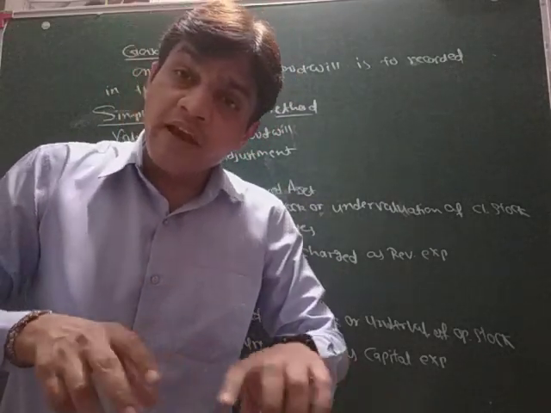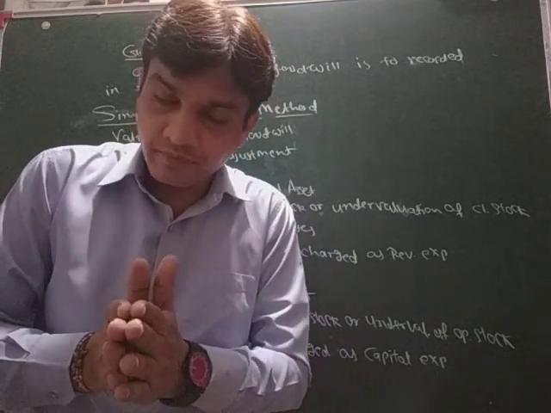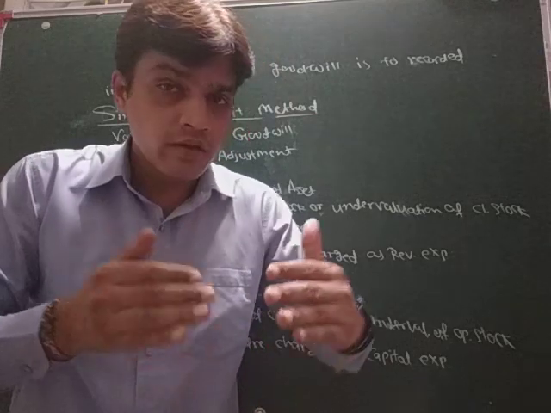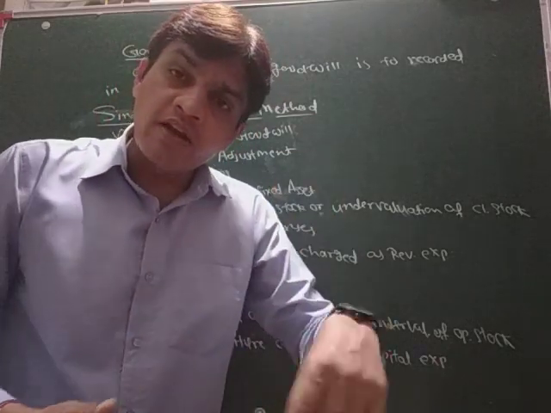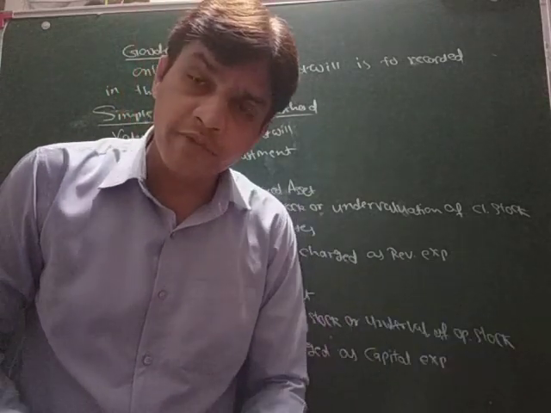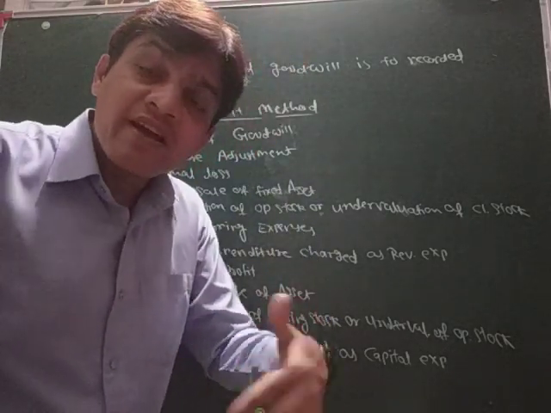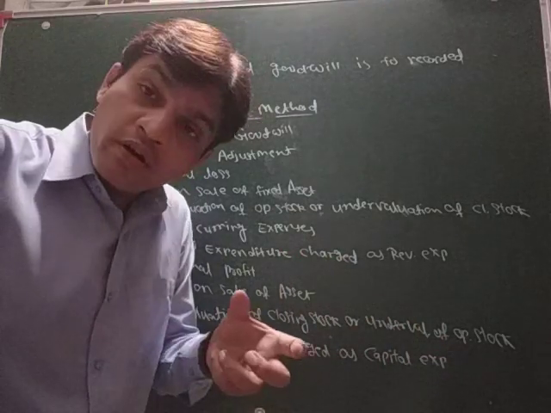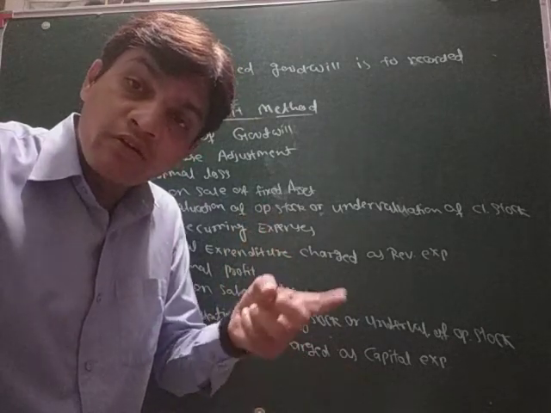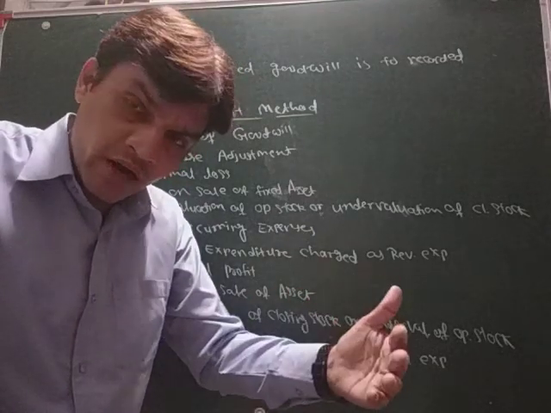In this method we have to consider only and only normal profit, because goodwill is calculated on the normal profit of the past years of the business. On that normal profit we calculate the average profit, and thereafter it will be multiplied by the purchase years, and after that the goodwill will be decided. Normal profit must be there, but if there is abnormal profit, that is called an adjustment, and we have to consider the adjustment first. Then we can decide the normal profit, and after deciding normal profit we can calculate the average profit, and after that goodwill.